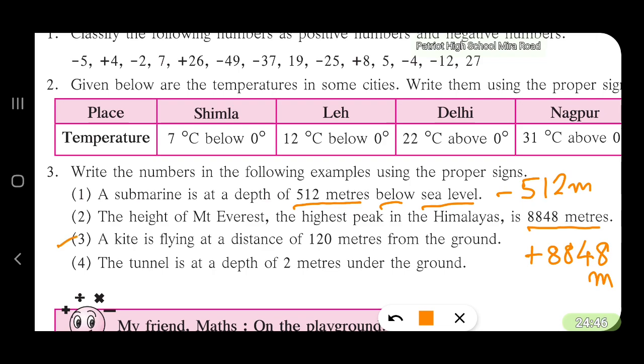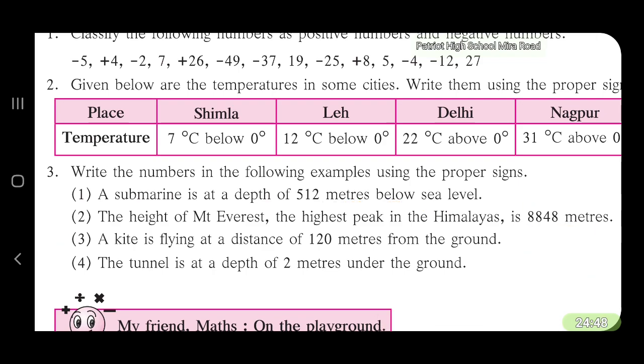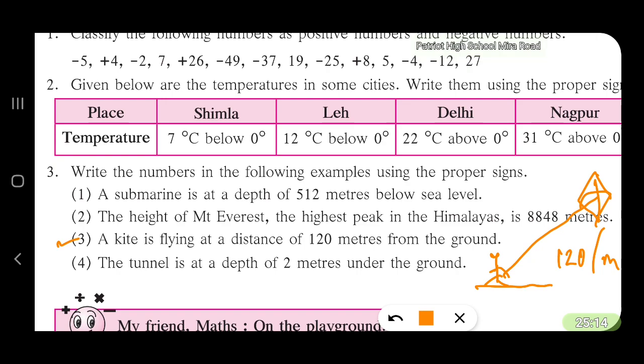Third example. A kite is flying at a distance of 120 meters from the ground. This is the ground. The child is flying the kite. So the kite is 120 meters above the ground. Meters above means plus, so you have to write either 120 meters or you add the sign plus before it.